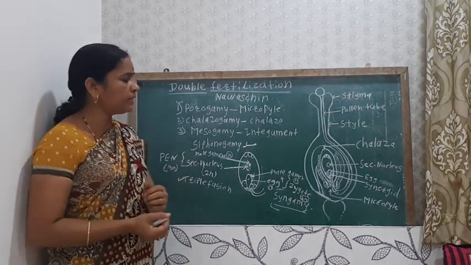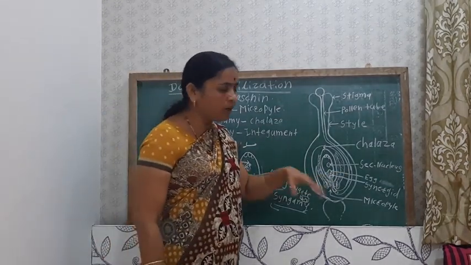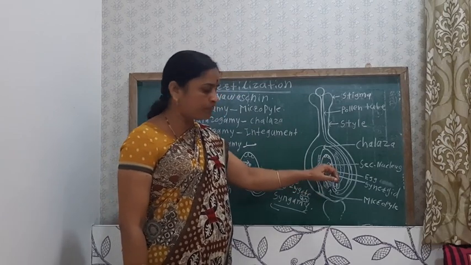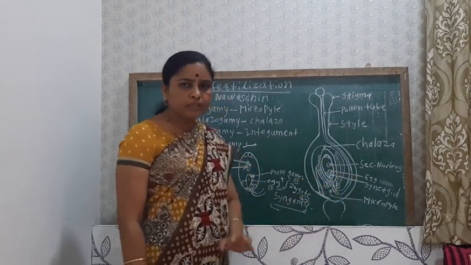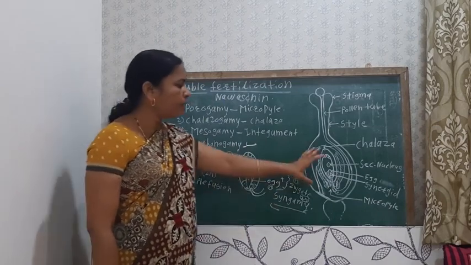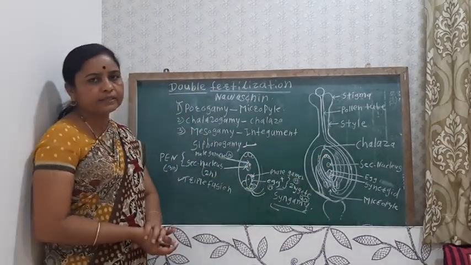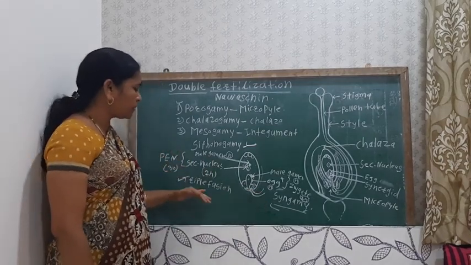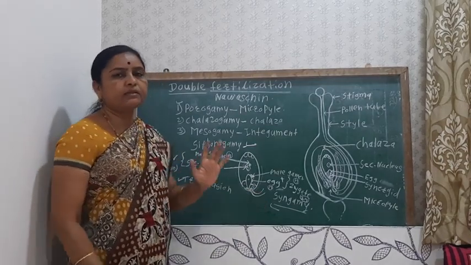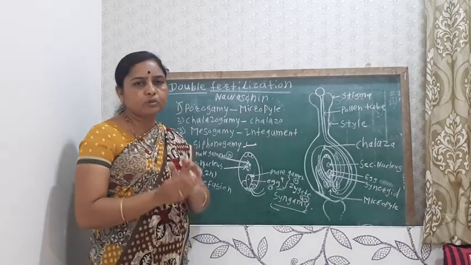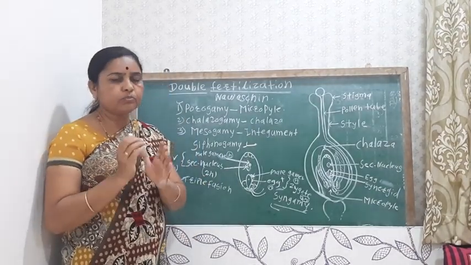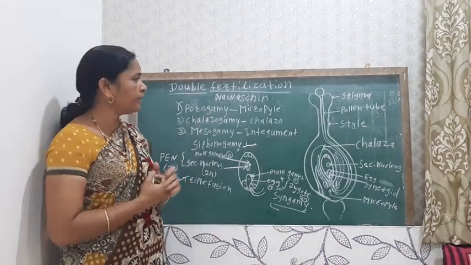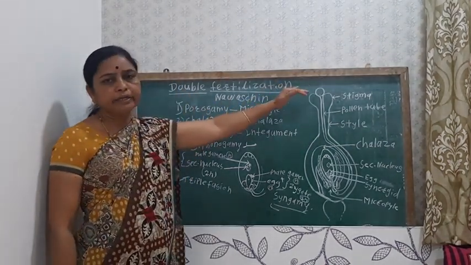We have seen, and I have also told in the last videos, that from the ovule seeds are produced, and from the ovary the fruit is produced. So after fertilization, these changes will be seen. From the primary endospermic nucleus there is the formation of the endosperm, which is the nutritive mass produced around the embryo. So it is about double fertilization.